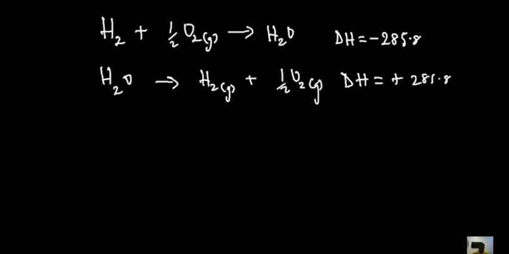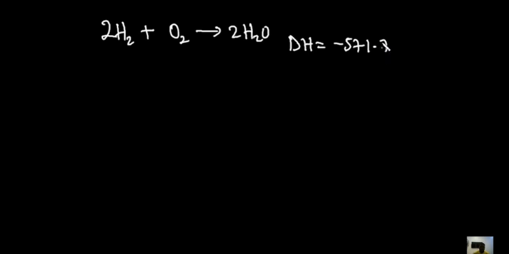So we'll write out our equation and then get to work. The equation of the reaction is 2 H2 plus O2 reacting to give 2 H2O. And we are told that the enthalpy change of the reaction is minus 571.7 kilojoules per mole.